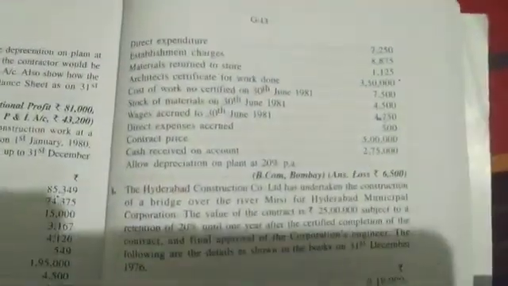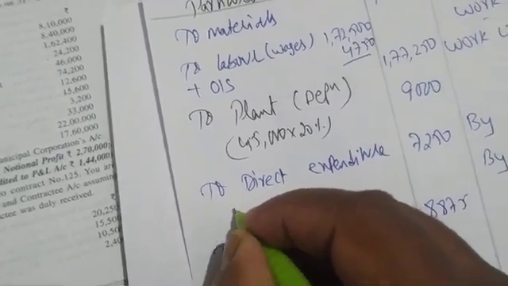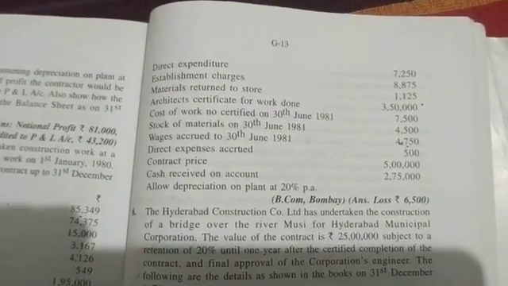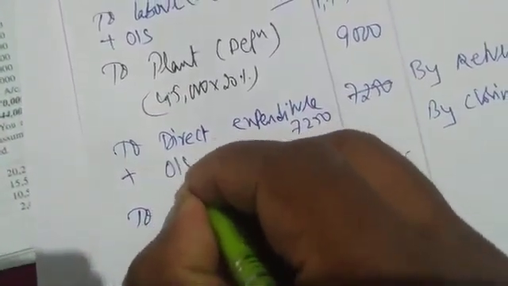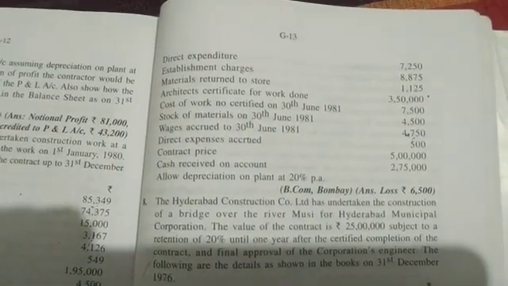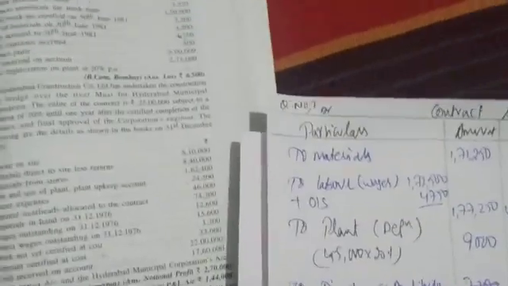1,77,250. Next, what do we have next? Direct expenses accrued. How much? 500. Direct expenditure we have 7250 plus outstanding 500. 7750 we'll get. Next we have contract price not needed, cash received not needed. Let us see. We'll get profit or loss.